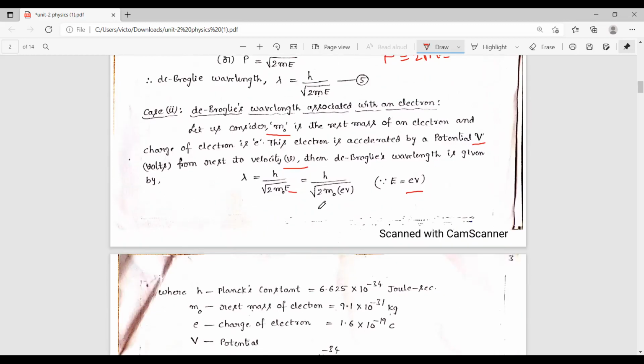And the next form is, if the rest mass of the electron is m0 and the charge of the electron is e and the potential is V volts.